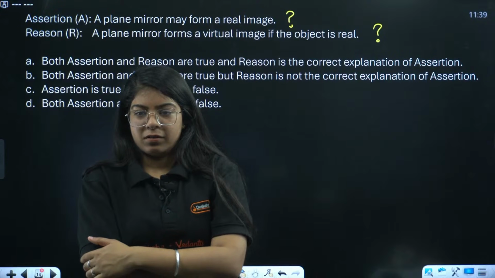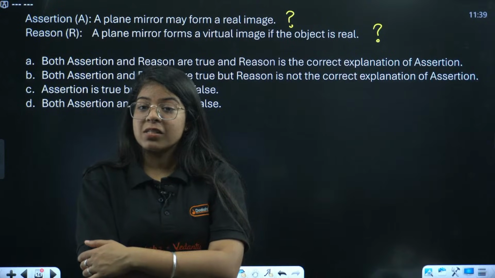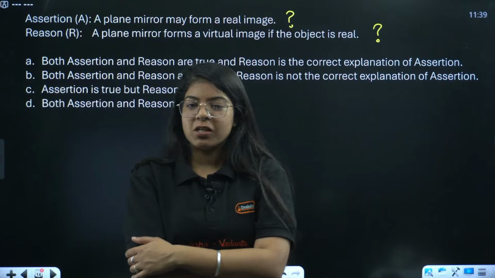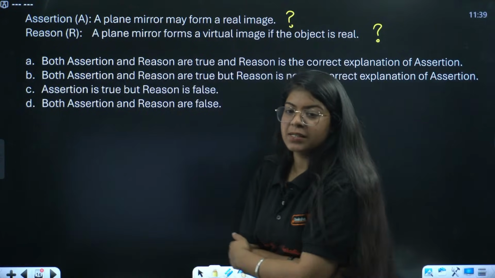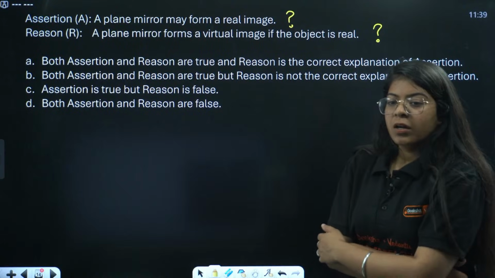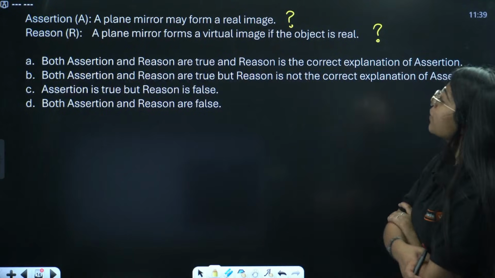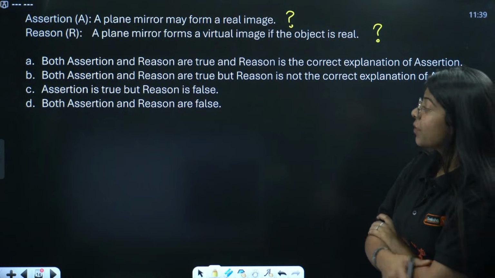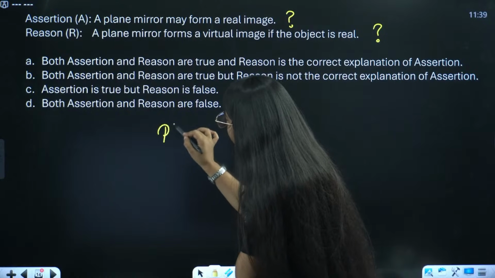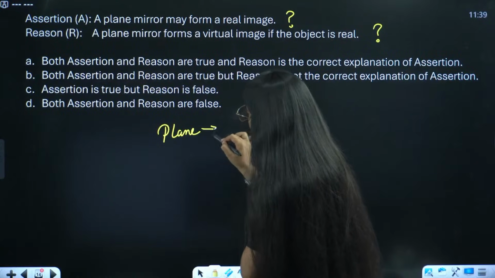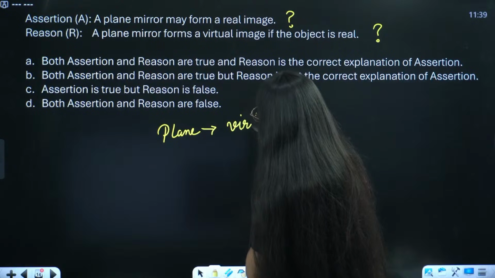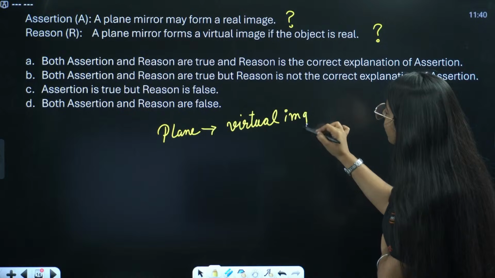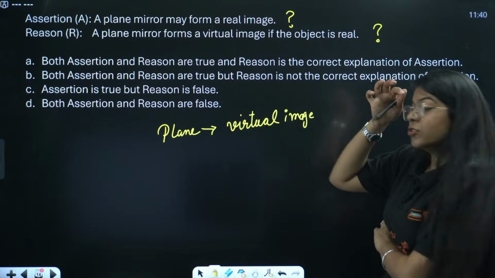Okay. We have the answers as C. Anaya, Ramesh, Rani, Siddharth, Sharma ji, all are giving C answers. Okay, great. Let's see. A plane mirror may form a real image. Does a plane mirror form a real image? We know, ma'am, plane mirror always forms a virtual image. It always forms a virtual image and not a real image, right?